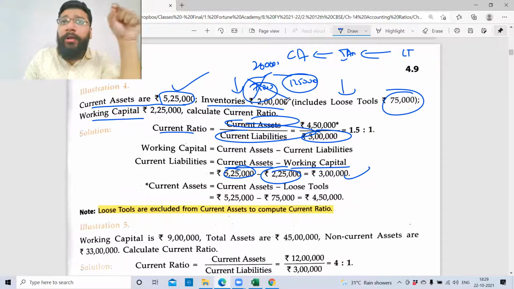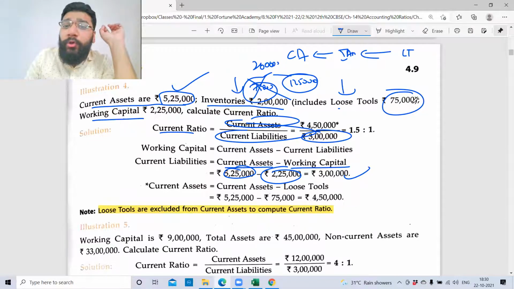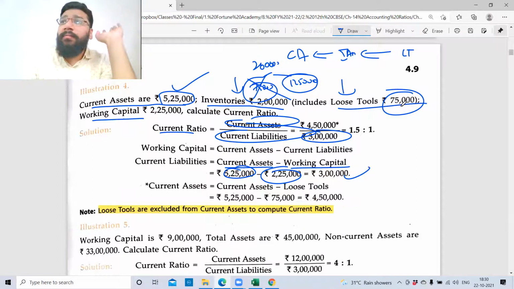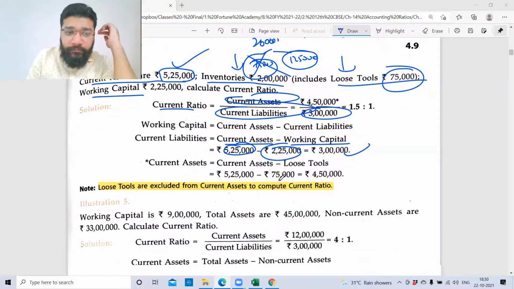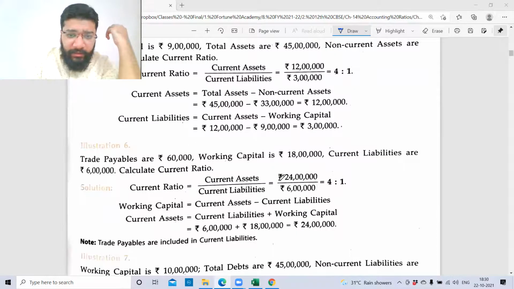So this is one tricky point. I hope you have marked this here. In your illustration 4, the exclusion of loose tools from the current asset is the point. Anybody having any problem in illustration 4? Comfortable? Online students, please confirm. Comfortable, sir. Okay. Illustration 5, I said fine, not a problem.